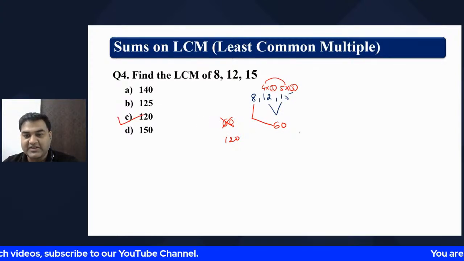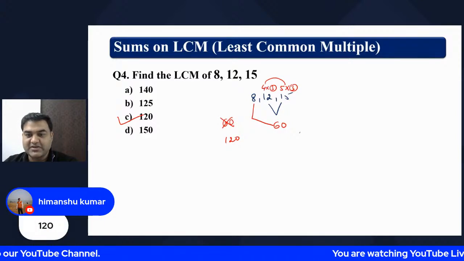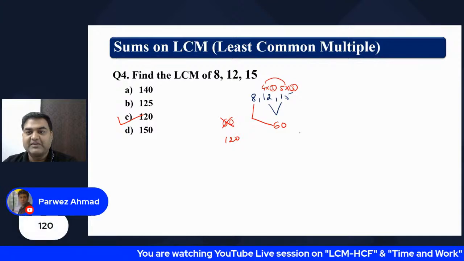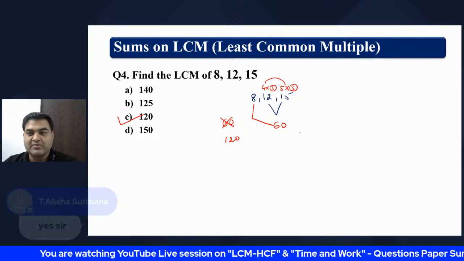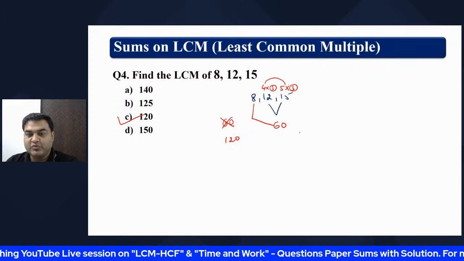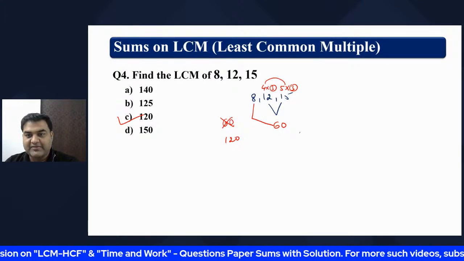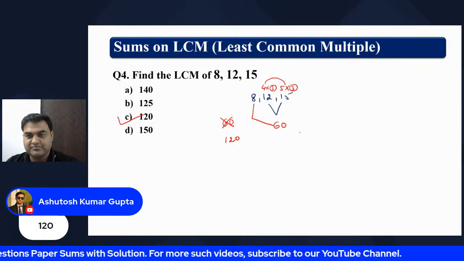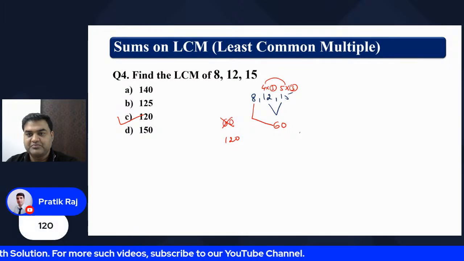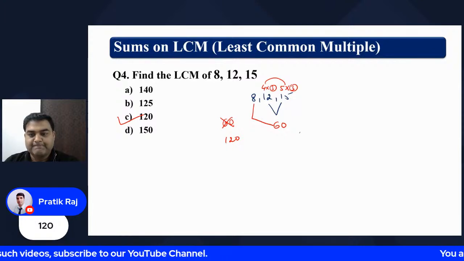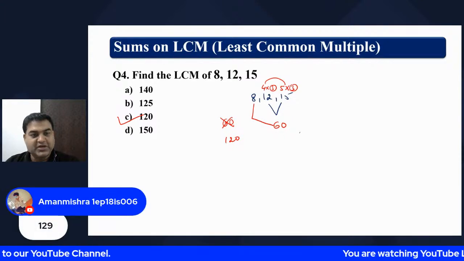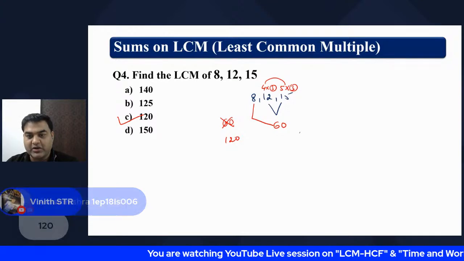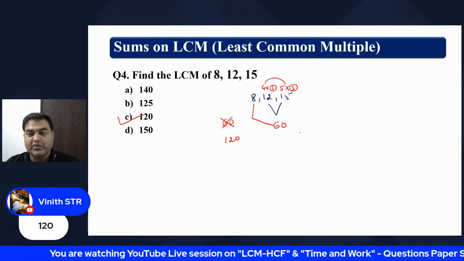Most of you have already given the right answer. I could see Bashis has given, Himanshu, Nisha, Pooja, Paul, Hitesh. Wow. A lot of people have given the answer. Yes means you have understood that. Okay. Wonderful. A few more had given the answer. Superb. Aman Mishra has written 129, probably a typo. Okay, so he wanted to write 120. By mistake, he has written 129.